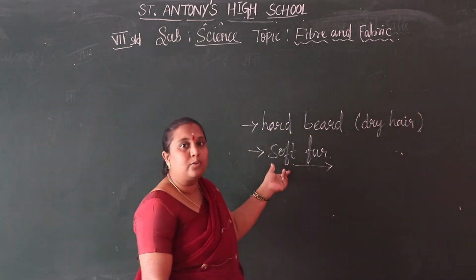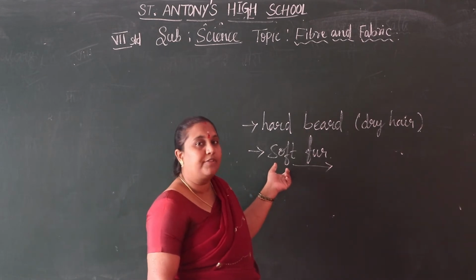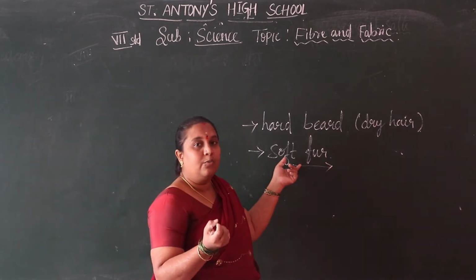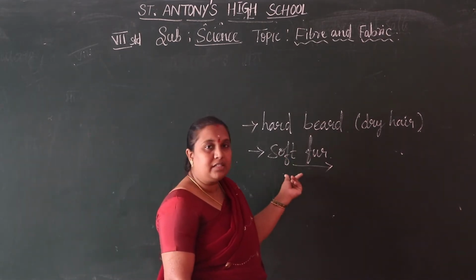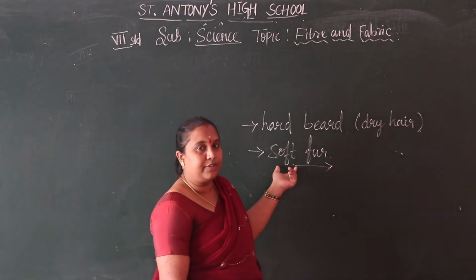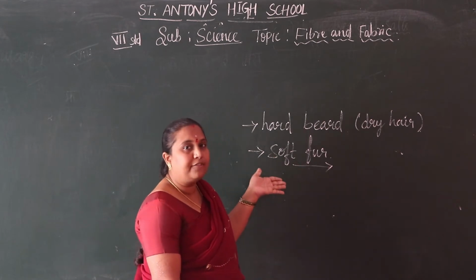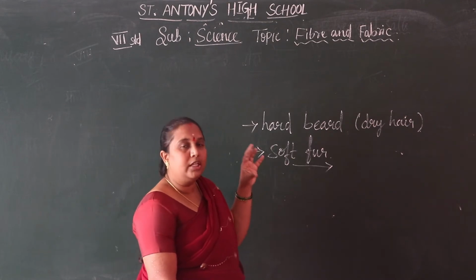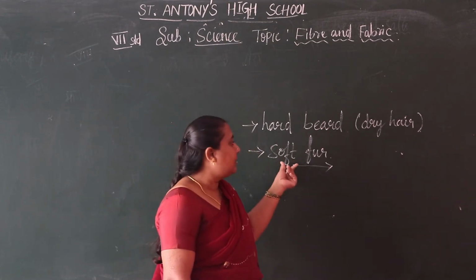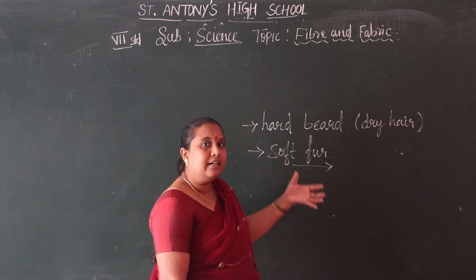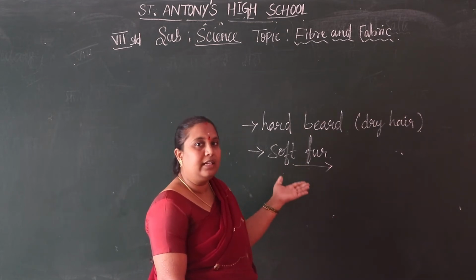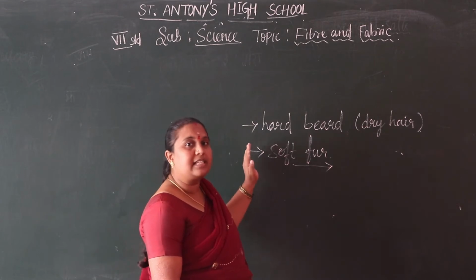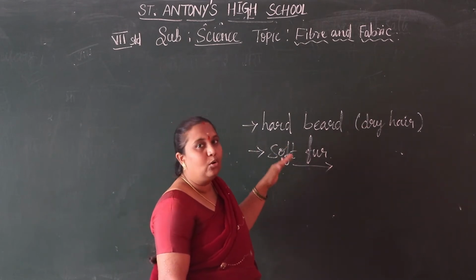And the soft fur which is near the skin of the wool yielding animals is called wet hair. It is very soft. This soft hair is used to weave the soft woolen clothes. So like this we are selecting the hairs to weave.